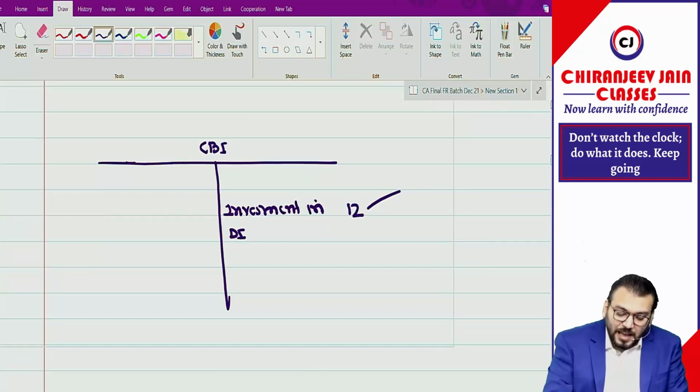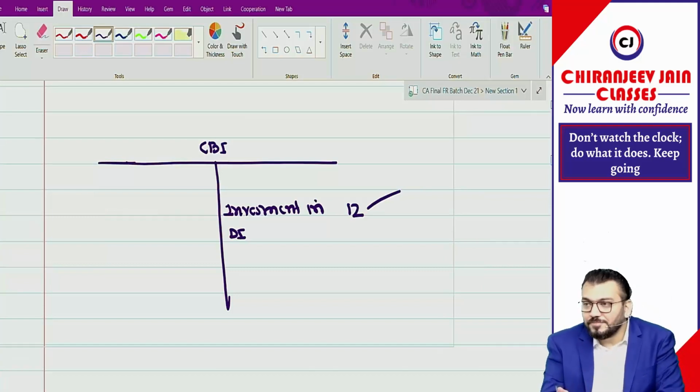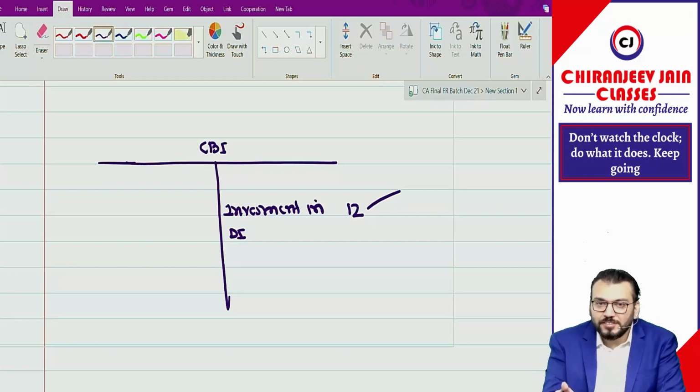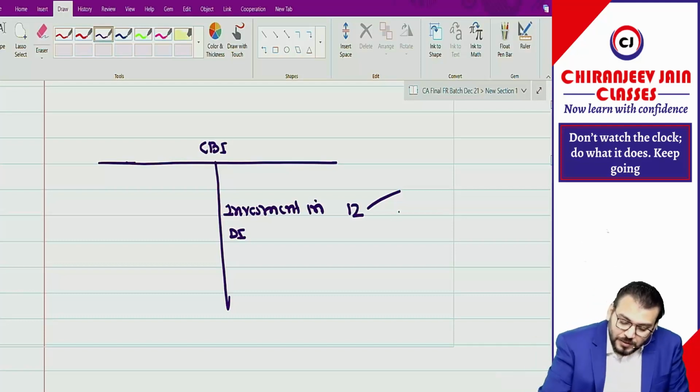But it has a corresponding gain. The corresponding gain will be transferred to what? To OCI, and through OCI it will be transferred to FVOCI reserve. Correct. So FVOCI reserve is how much? 6 crore.